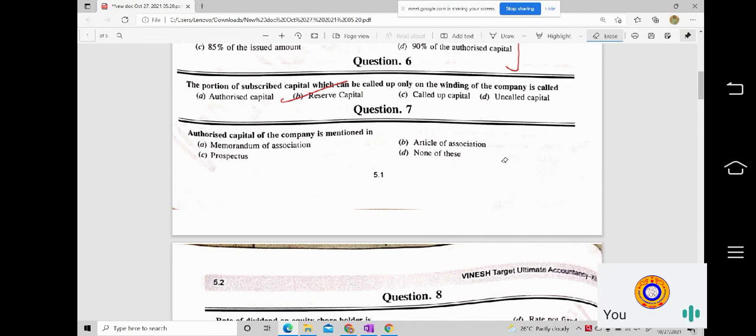So among these, which one will you select, the memorandum of association or the articles of association? Option A, good. So A is the right answer.